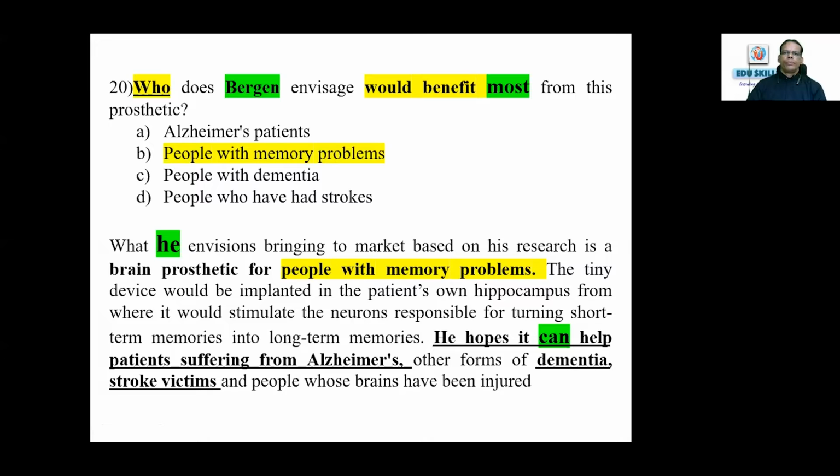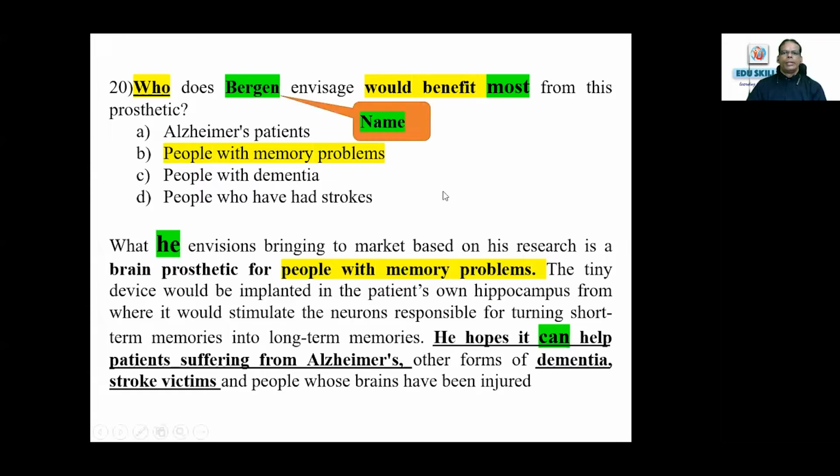Who does Bergen envisage would benefit most from this prosthetic? A. Alzheimer's patients. B. People with memory problems. C. People with dementia. D. People who have had strokes. As of now, we won't read this one. The next one we'll read to save time, because this is the background text, so it's not exactly lexical. But there is a reference. What he envisions means, he refers to Bergen, this person. So that's one simple thing.